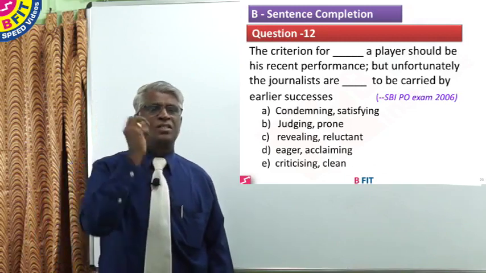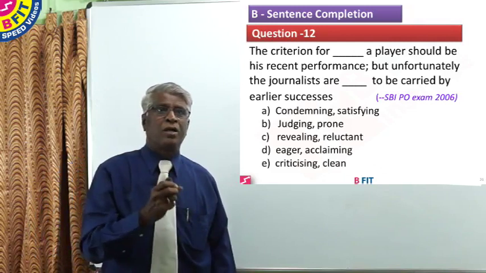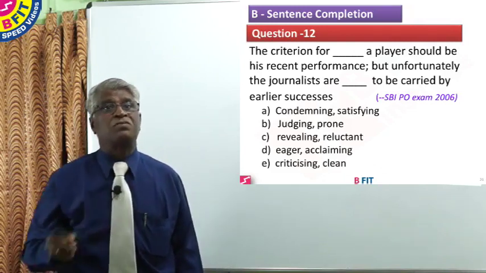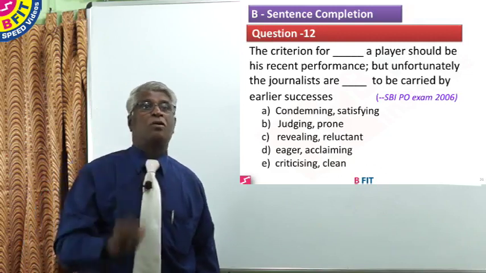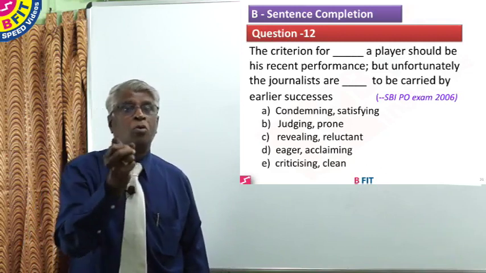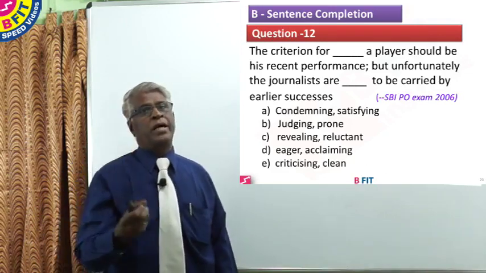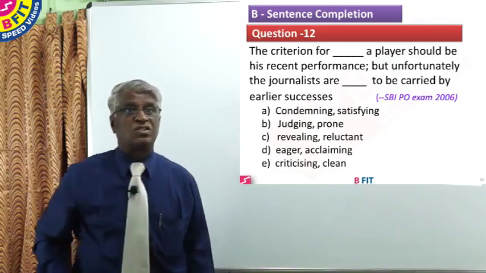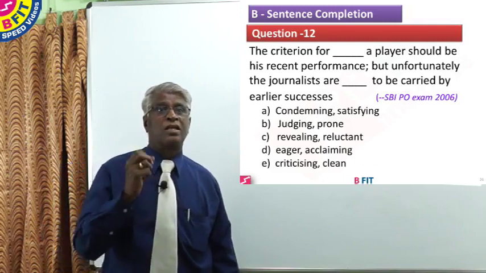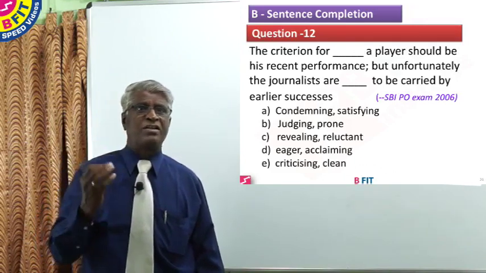Option B seems to be ideal for this question because it says for judging a player should be his recent performance, or current form as we call it. But unfortunately journalists are prone, they live in the past and they are carried away by the earlier successes. The criterion for revealing a player is meaningless. Criterion for eager is grammatically wrong, so C and D are wrong.